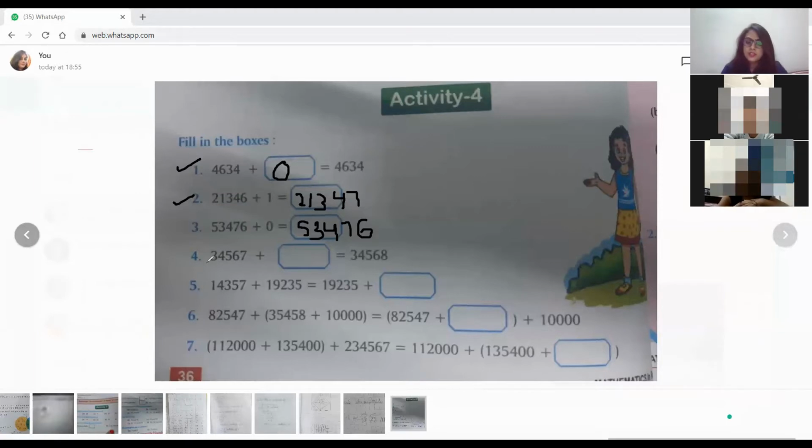Yes, ma'am. Okay. Read out the next number, Vidhi. Ma'am, 34,567. What are you going to add to this number so that you will get the answer 34,568? Ma'am, we'll add 1. Daksh, is she right? Yes, ma'am.